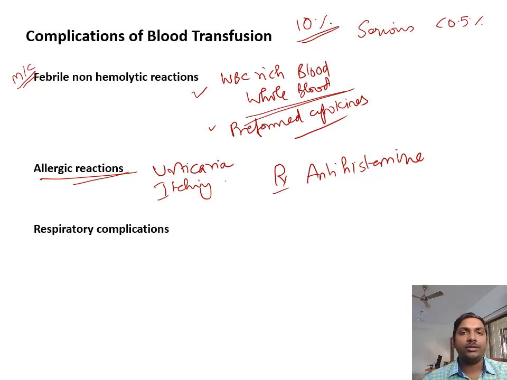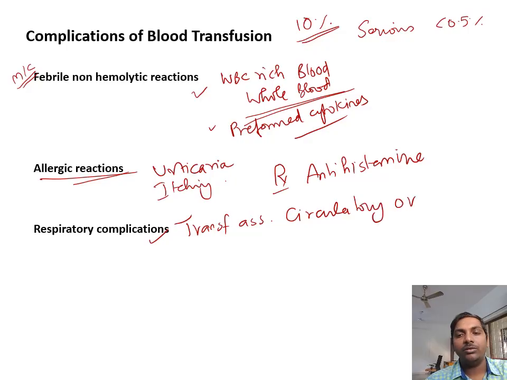With regard to the respiratory complications, there are two types. One is transfusion associated circulatory overload. In an elderly patient, you cannot give a blood transfusion within 1 hour. It will cause overload to the circulation. The patient will have breathlessness, edema, cardiac failure, etc. So you avoid overloading and rapid transfusion, and in case of overload, you give diuretic agents.